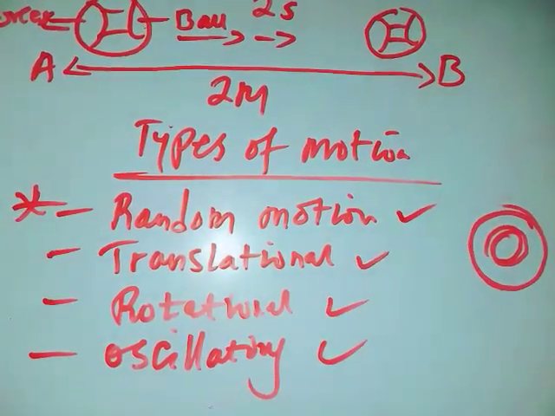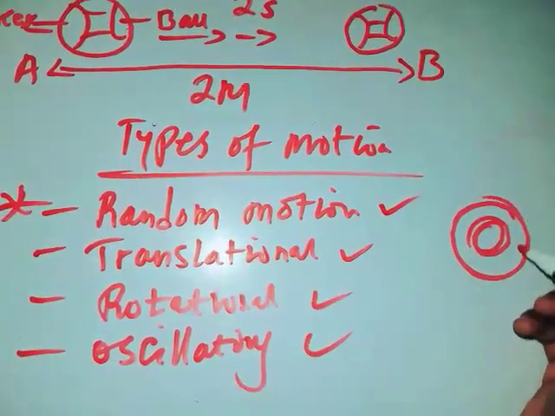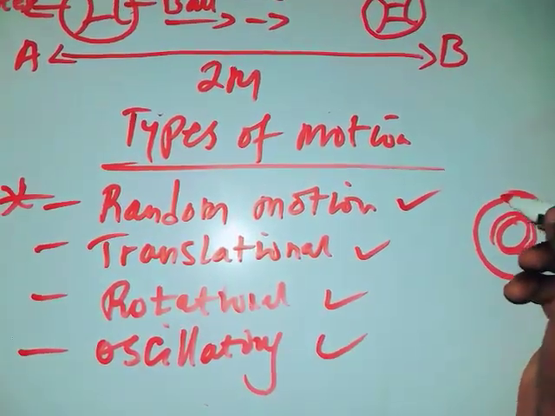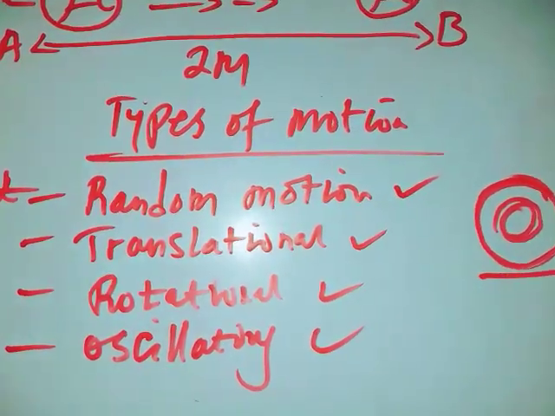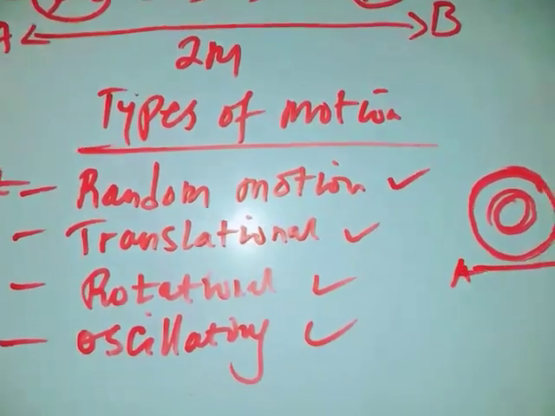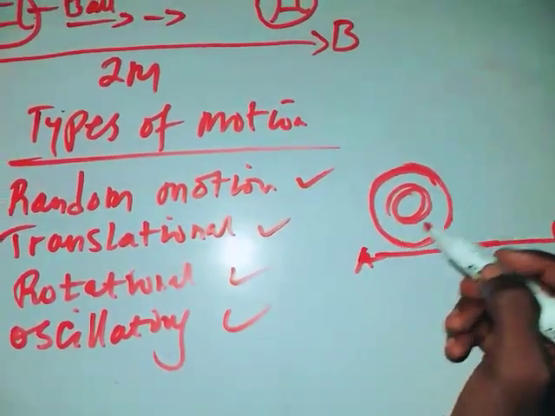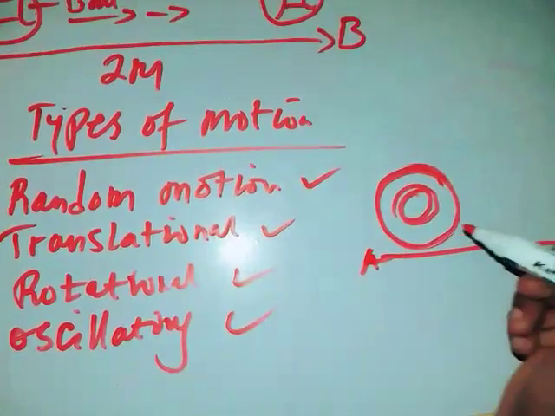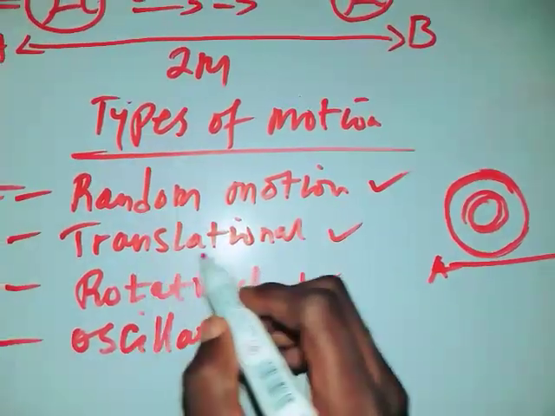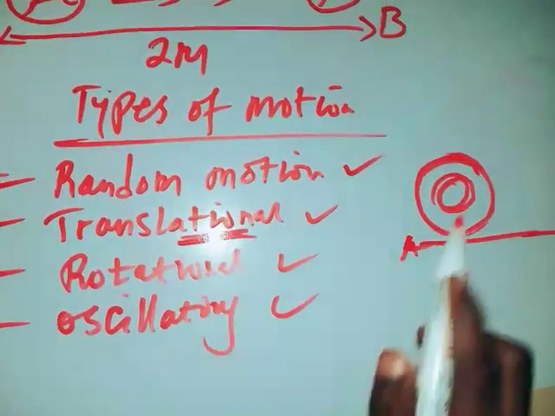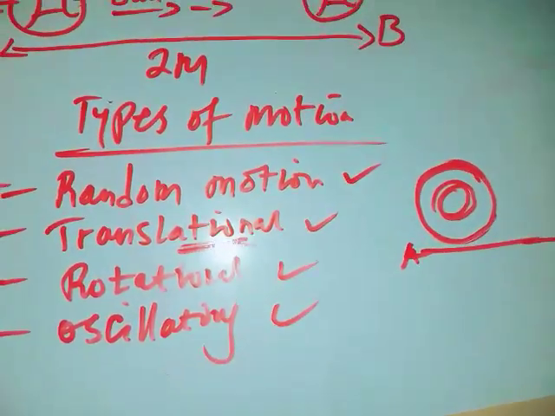For example, a wheel of a car undergoes what we call translational motion, because when that object rotates, it also moves. It changes position from point A to point B. So when an object rotates and also moves, that object undergoes translational motion.